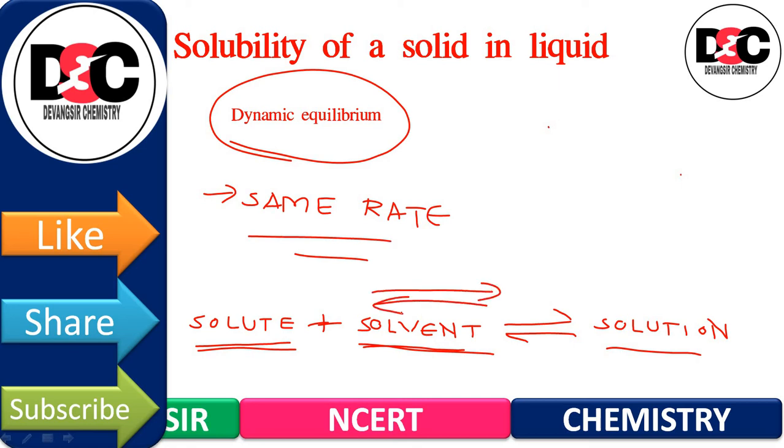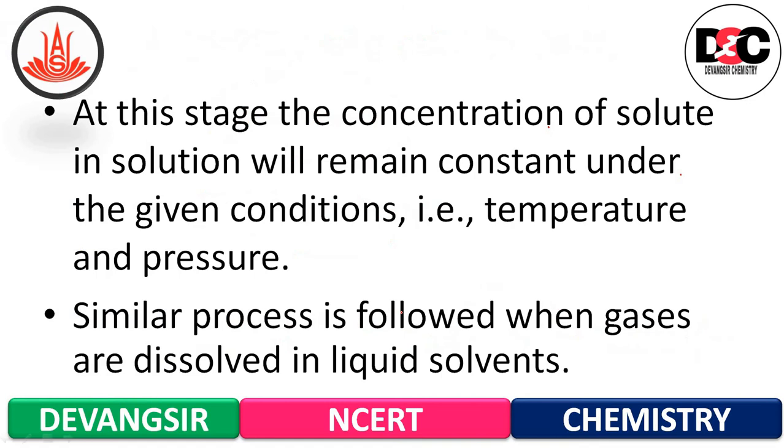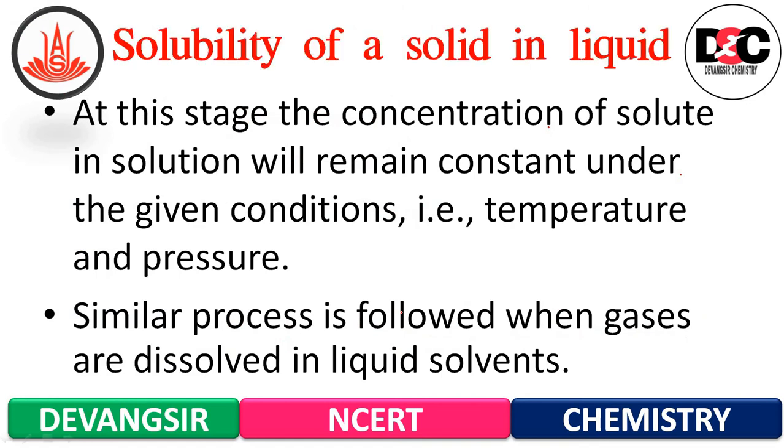Both take place at the same rate, and this is known as dynamic equilibrium. At this stage, the concentration of solute in a solution will remain constant under the given condition, that is temperature and pressure. A similar process is followed when gases are dissolved in the liquid solvent.